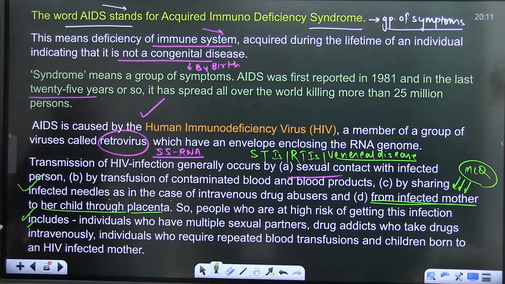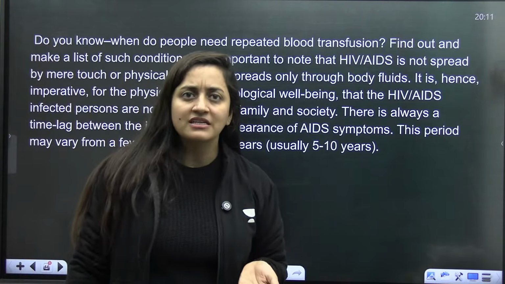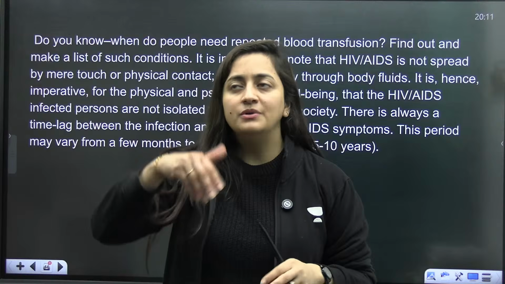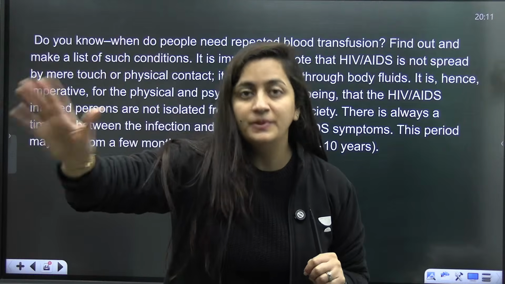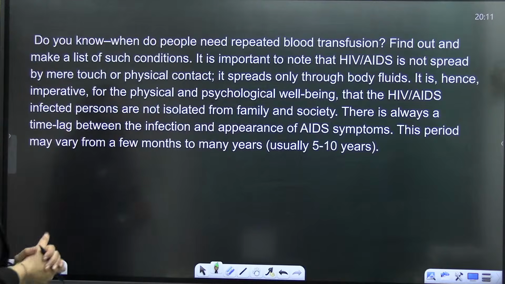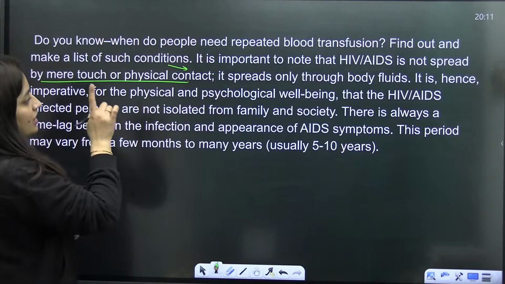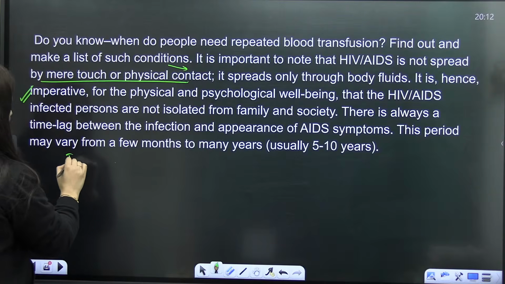Okay, students, so here you can see, the transfusion can occur. Obviously, in the case of blood transfusion also, this disease will spread, and transfusion can occur in different ways. That is why, I don't know whether you have noticed or not, if a person is hospitalized, and even if they have to go for surgery, doctors also check the HIV part, right? They also confirm it. As I said, it will not spread by physical contact, it will only spread through the exchange of body fluid.